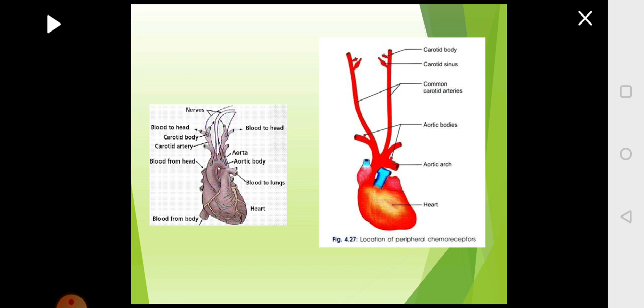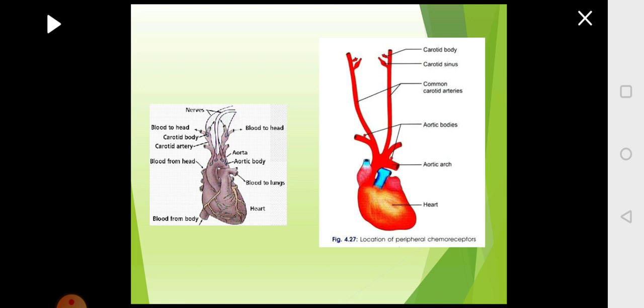If you look at the right side picture, you are looking at the heart and the aorta, where the aorta comes out, then it branches first into the carotid artery, then it gives the coronary artery, then it becomes the aorta. So the first branch of the aorta is the carotid artery, which supplies blood to the brain. On this carotid artery, at the region of the carotid sinus, there are sensory receptors called the carotid body. The carotid body is located on the carotid sinus of the carotid artery. That is the first peripheral receptor.